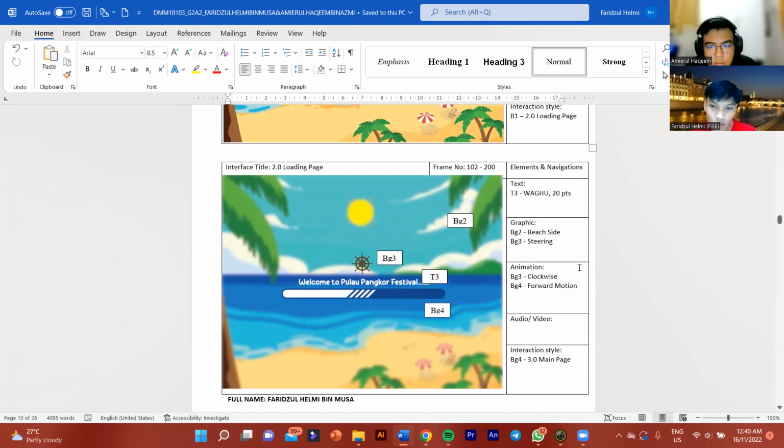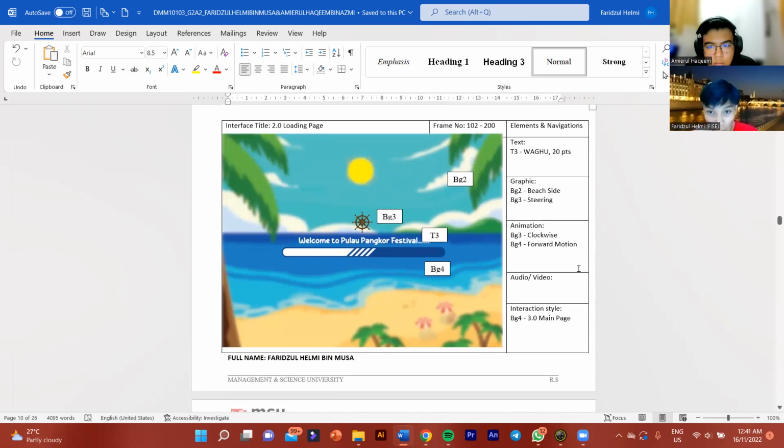For the loading page, the background is the same as before, the beach side, and background 3 is steering. The animation on this page is background 3 as clockwise, background 4 as forward motions. And for the interaction style, background 4 will go to the main page.